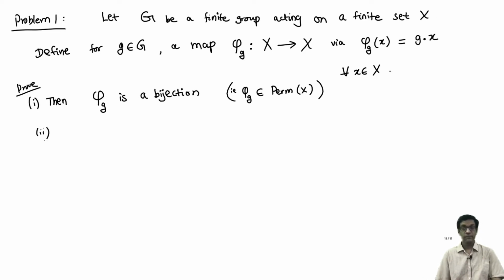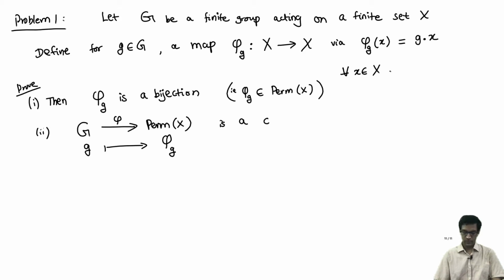And recall, the set of all bijections is a group in its own right by composition of maps. Number two, the map phi from G to Perm of X, which maps each element g to phi sub g, is a group homomorphism.